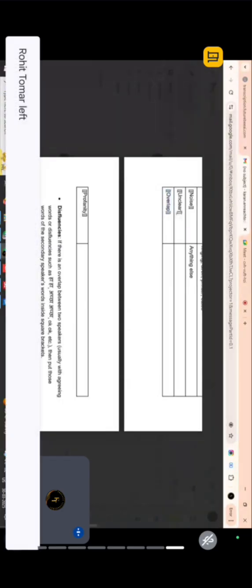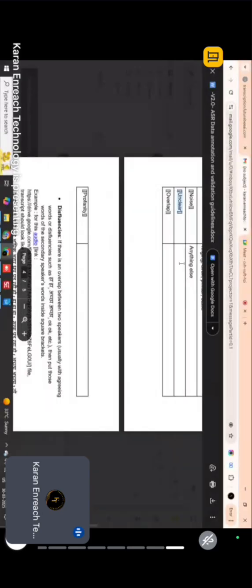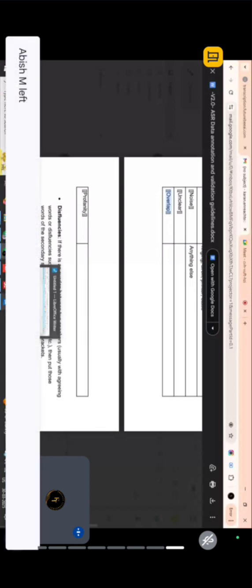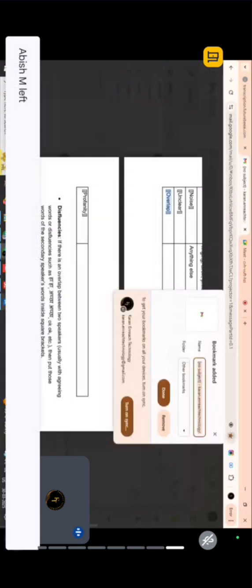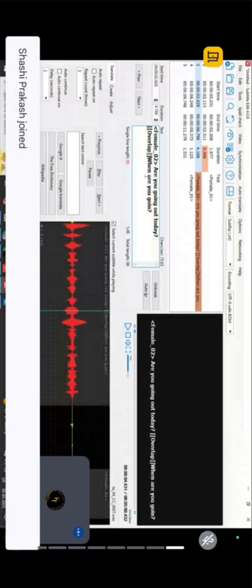Don't get confused between this tag and the other tag. The unclear tag must be used when any personal information is shared. This overlap tag must be used when one speaker is speaking and another speaker has spoken something in between and you are not able to understand it. Then you have to copy this and paste it here, instead of S, like this.